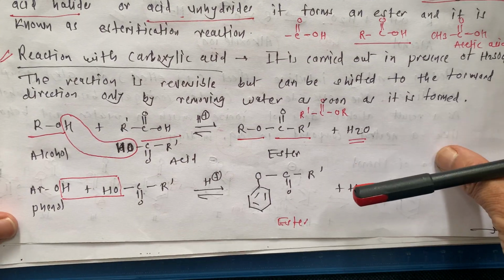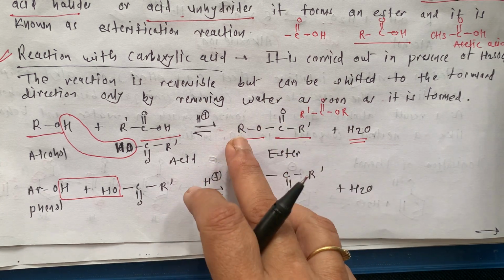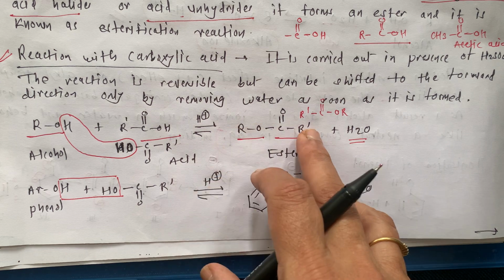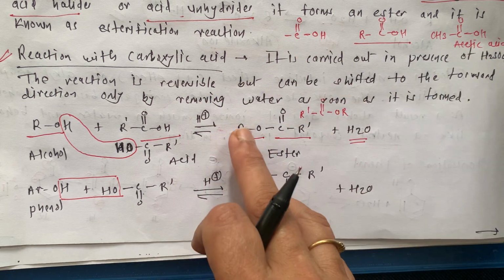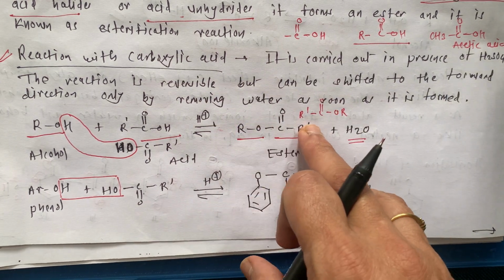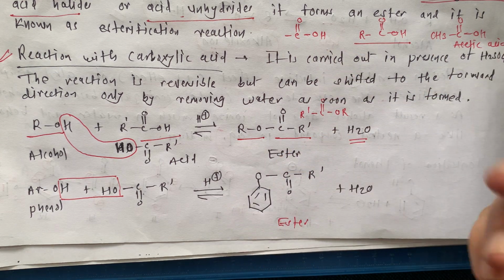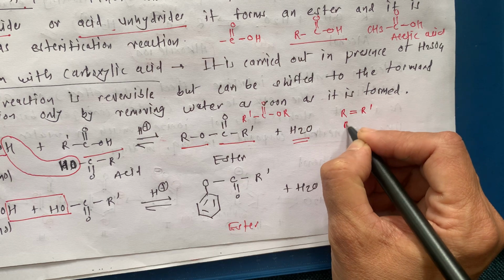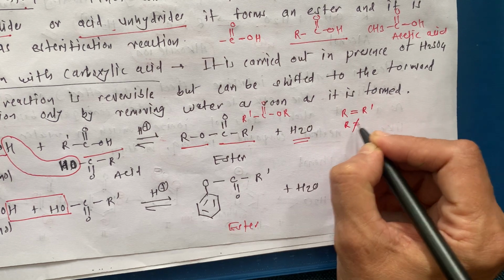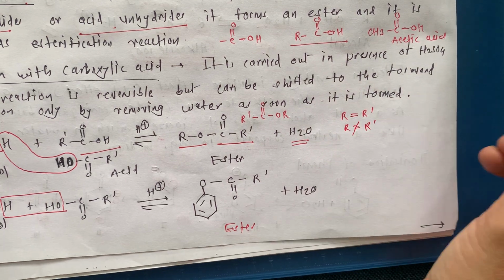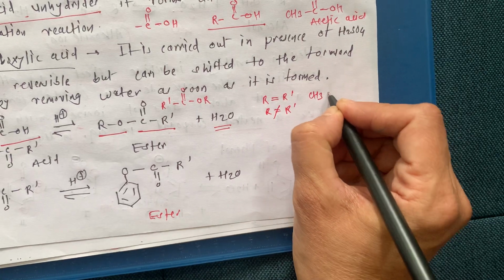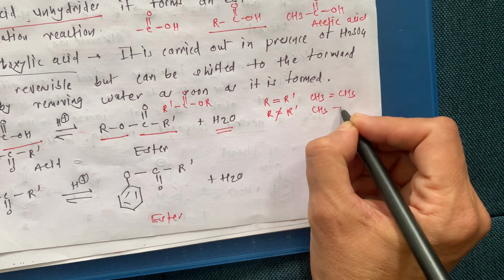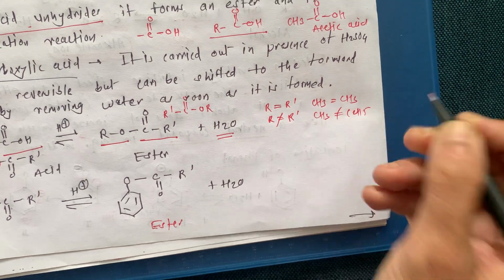When you are writing examples, you may take CH3, CH3, or you may take C2H5 and CH3. Then R and R dash are not equal. But if this is also CH3, then R and R dash are equal. So the condition is R is equal to R dash, or R is not equal to R dash. So here it is CH3 equal to CH3, and this is CH3 is not equal to C2H5, like this.